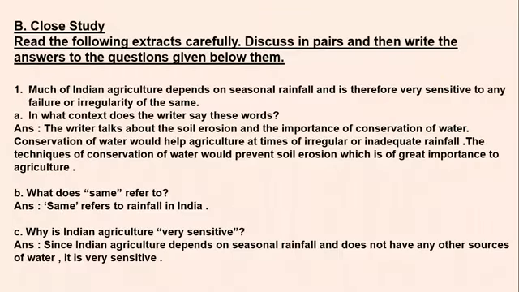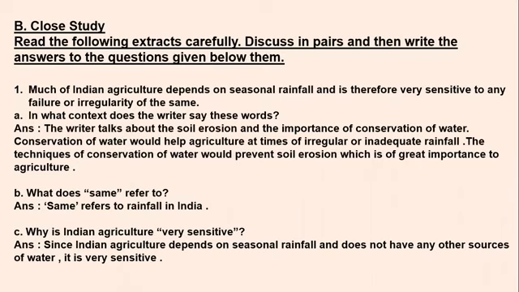See students, we had discussed the first main, and this is the next main of your textbook. It's named B point and it's close study. The heading is: read the following extracts carefully, discuss in pairs, and then write the answers to the questions given below them. So this is the heading, and here we have one sentence, and we have three sub questions of it, which we'll be learning in detail and seeing the answer. Okay, so moving to the first question, which has three sub questions in it.